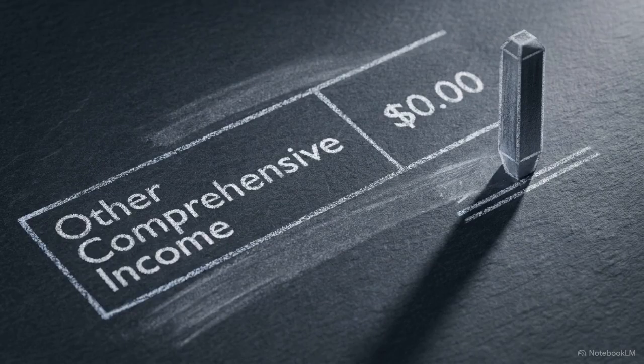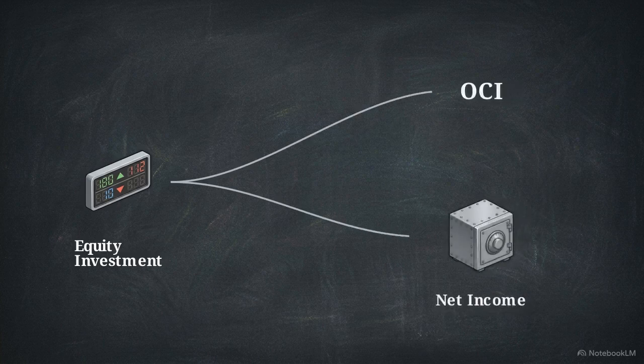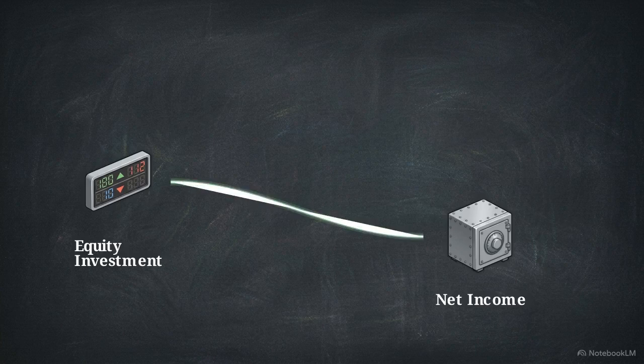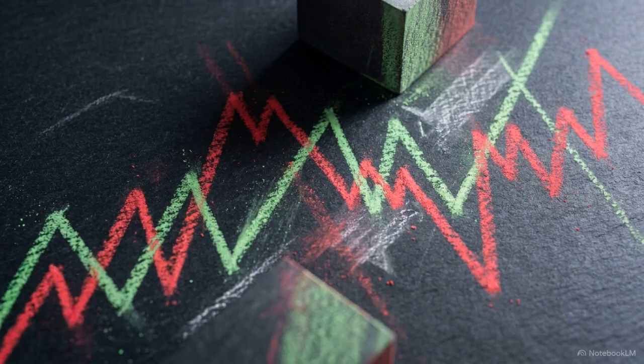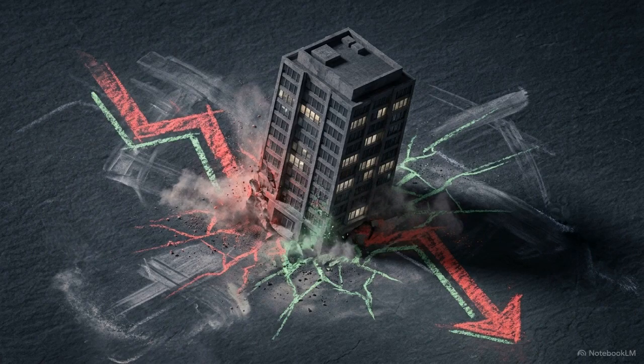It is tempting to treat fluctuations in a stock's price as harmless paper adjustments, safely sequestered away from the income statement in other comprehensive income. Instead, the absolute rule for these securities dictates that all unrealized holding gains and losses bypass other comprehensive income completely. They flow directly into the main income statement. Because these adjustments are recognized at each reporting date, the company's bottom line is immediately impacted by market volatility, even if no shares have been sold.